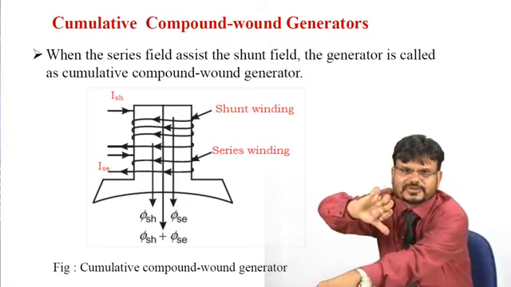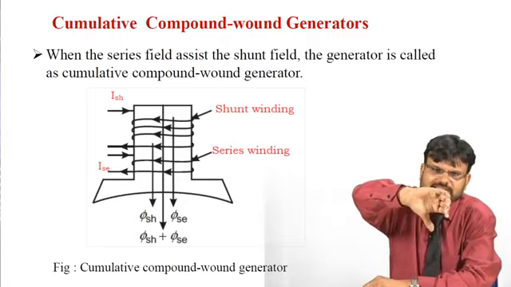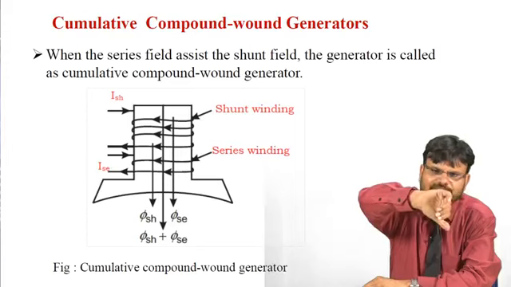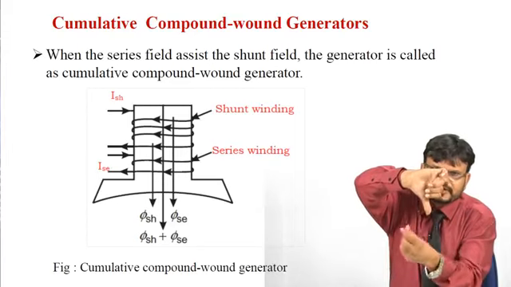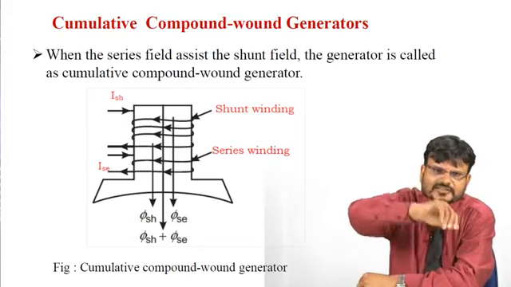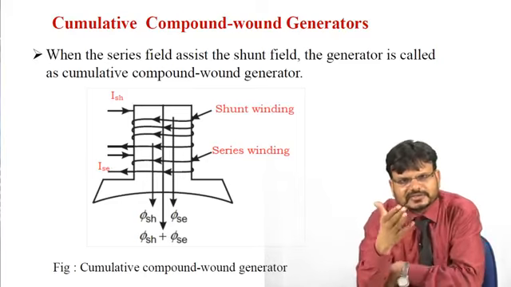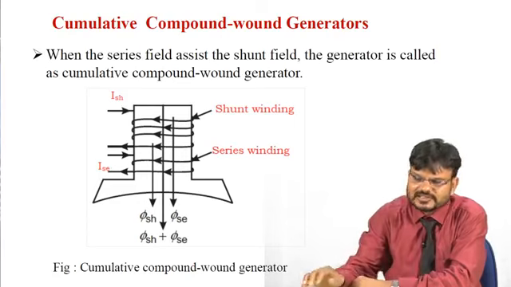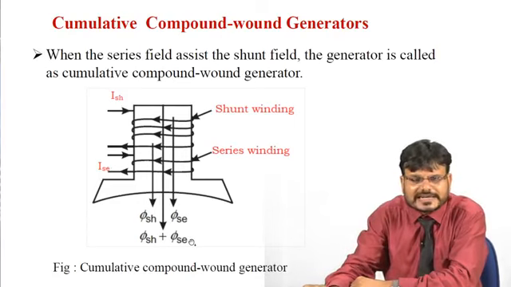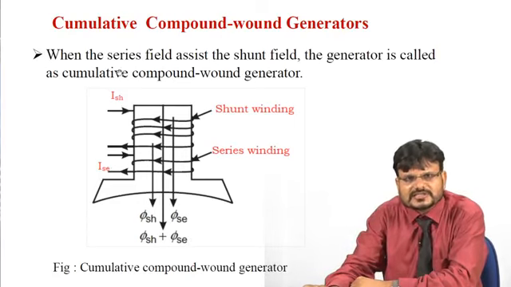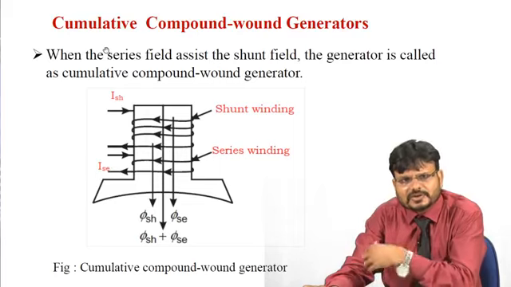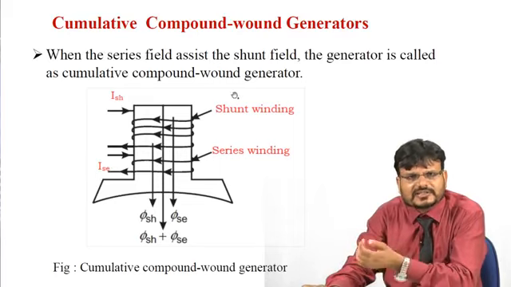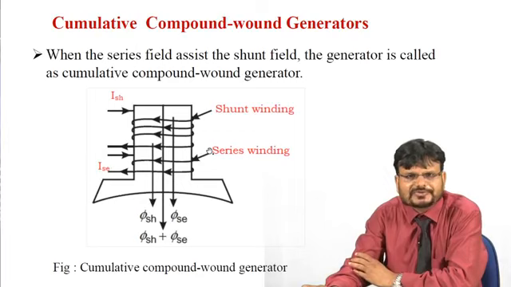Here the current is in this way, and this thumb is showing the direction of the flux. The direction of the current due to the shunt field and the series field winding is the same, so the direction of the flux is downwards. That means both fluxes are additive in nature, so it is cumulative. That's why it is called a cumulative compound wound generator.